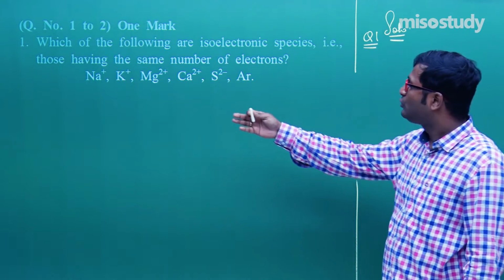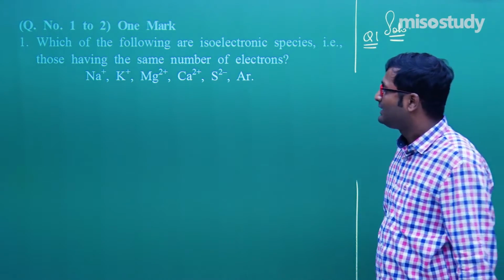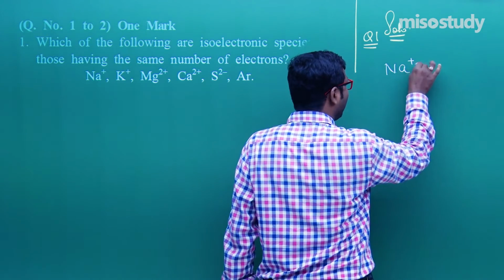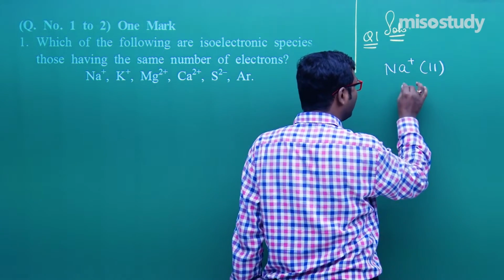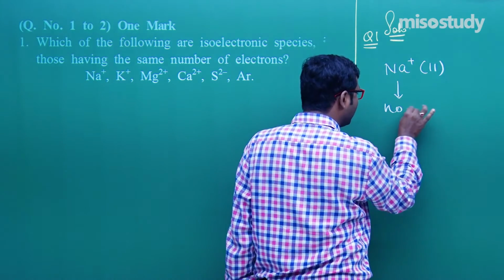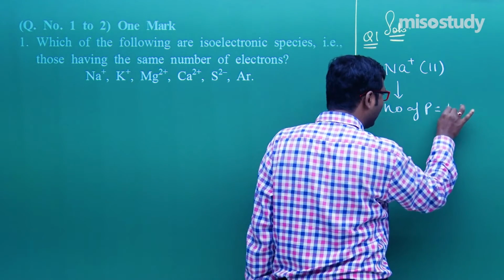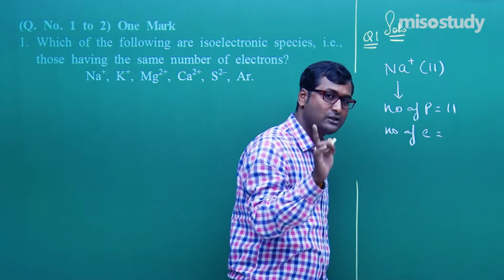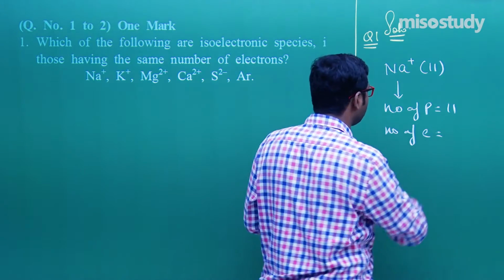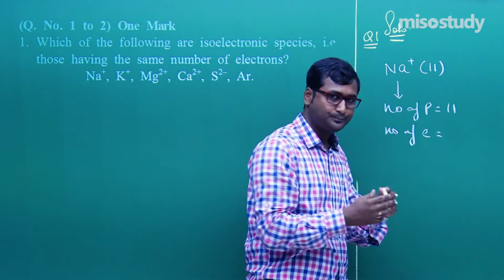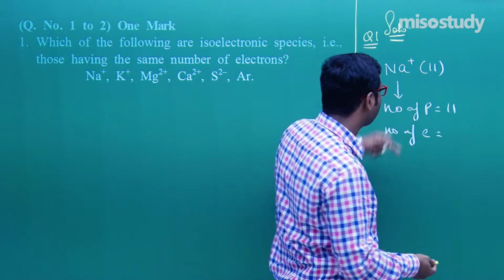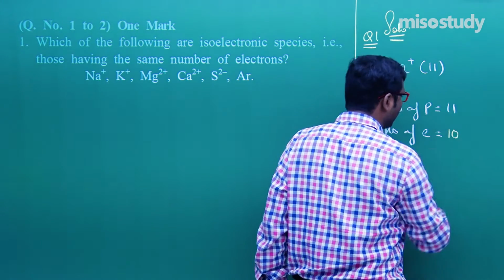Now check out Na plus. Atomic number of Na is 11, so Na plus has 11 protons. In examination you just have to mark out and make a group which contains an equal number of electrons. Na plus definitely has 10 electrons.